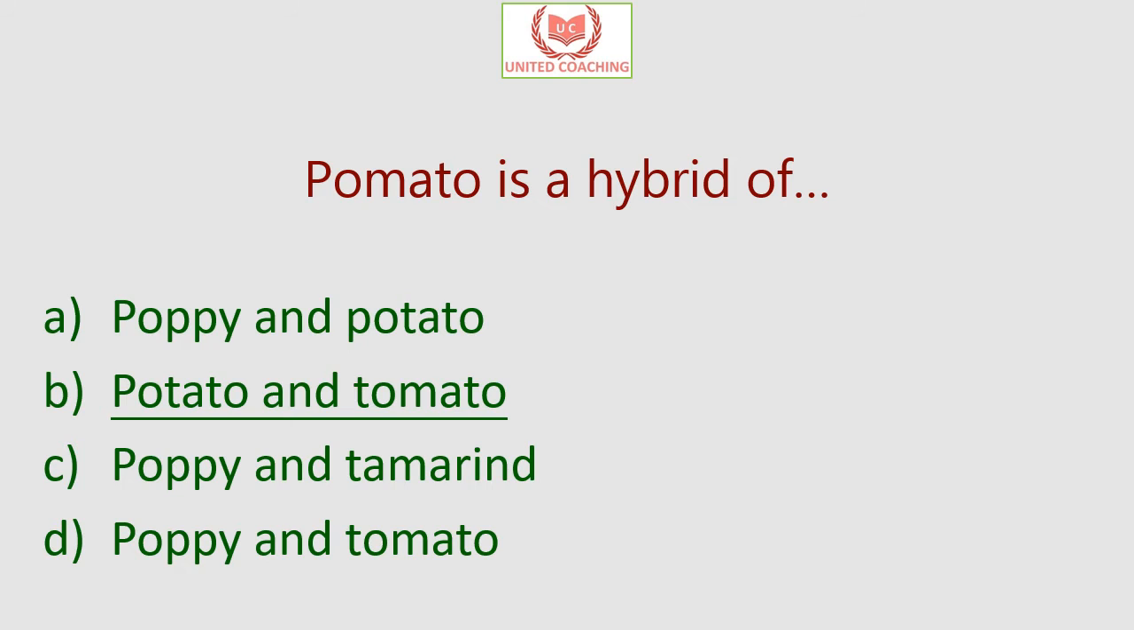A pomato is a grafted plant that is produced by grafting together a tomato plant and a potato plant, both of which are members of the Solanaceae family, that is the nightshade family. So what happens is the cherry tomato grows on the vine in the aerial part of the plant, and the potato grows inside the soil, and both happen in the same plant. So the pomato is a hybrid of potato and tomato.